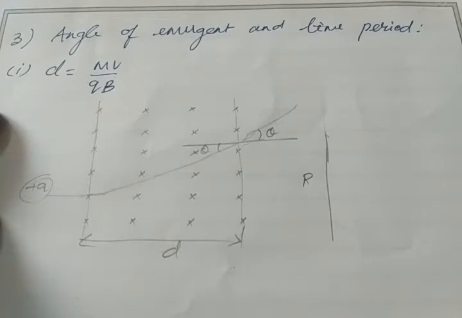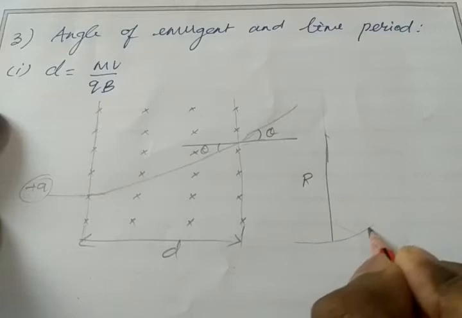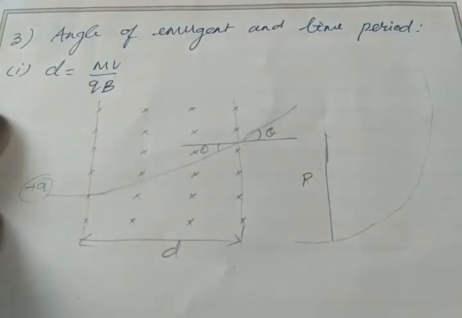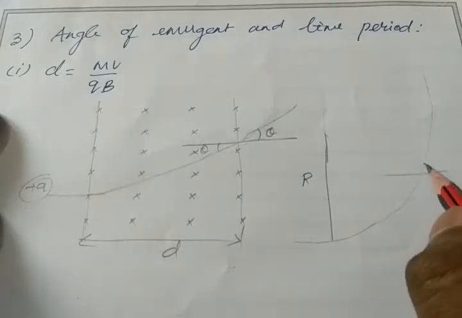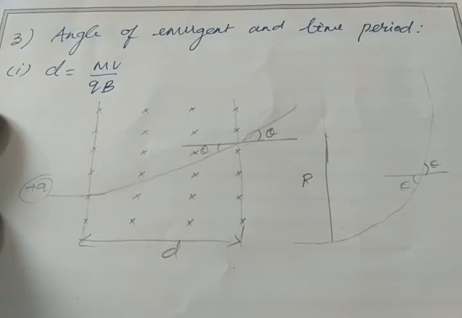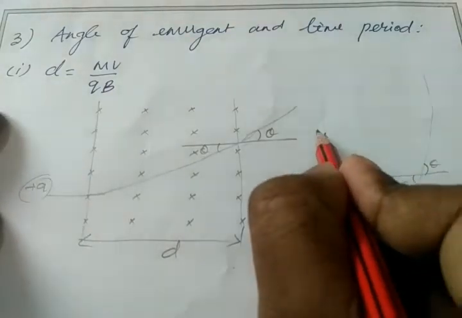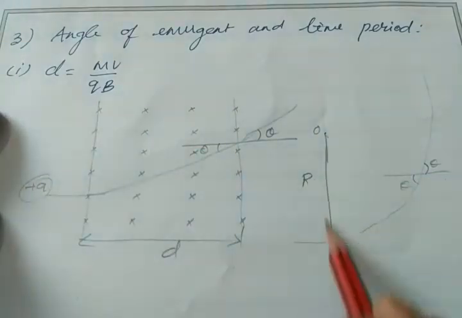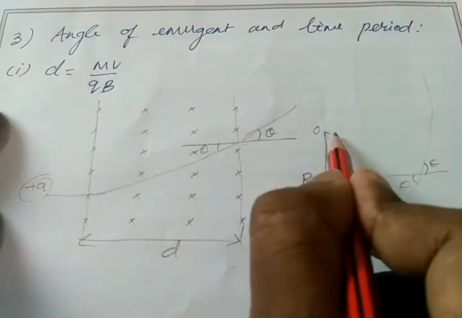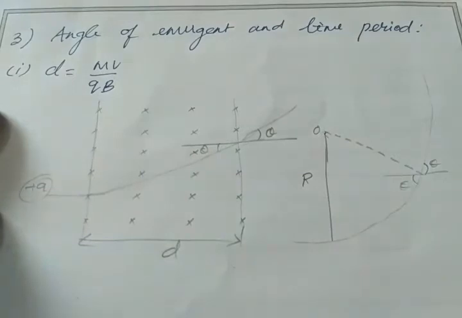In this circle, my electron starts from the bottom, creates an angle and goes outside, so it creates an angle of theta here and theta here. If I join the center point of the circle with the emergent point, I have a line here.